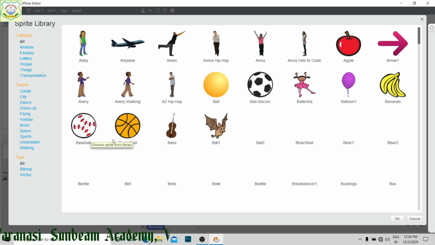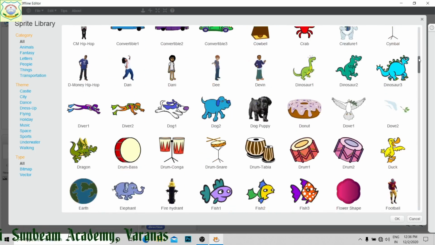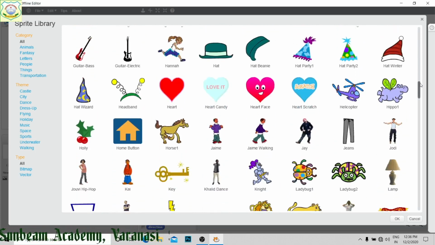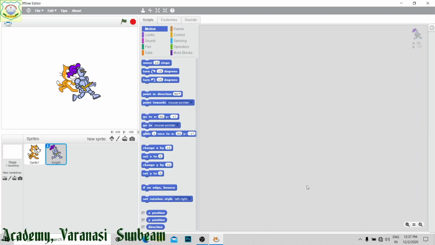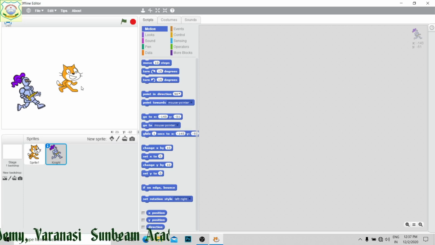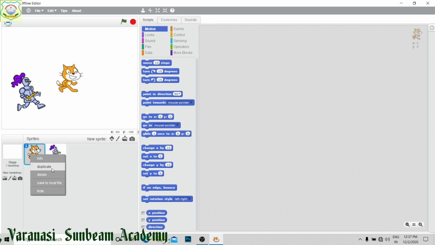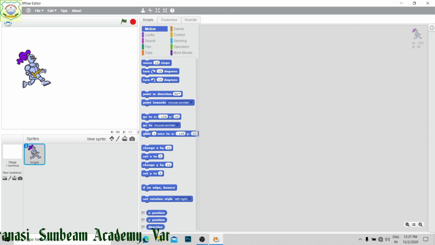This is the sprite library. Here you can see so many sprites are there. Whatever sprite you would like to add on your stage area, you have to choose and click on OK. That will be added. Suppose I need this knight. I will select it. When I click on OK, a new sprite has come on your screen, and if you need only a single sprite, then this cat, you can right click and delete, right? Now this one is your sprite on your screen.